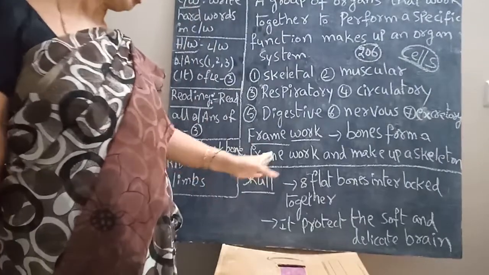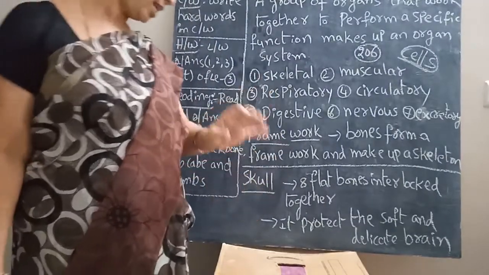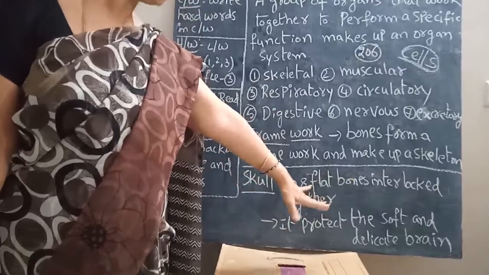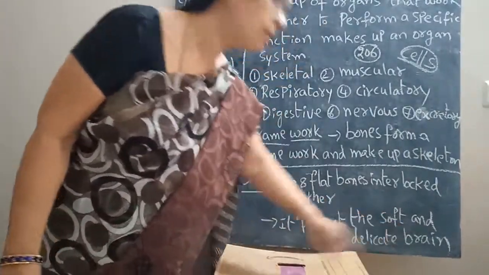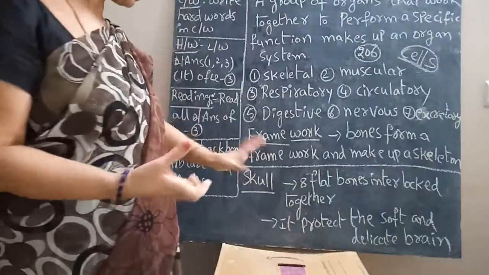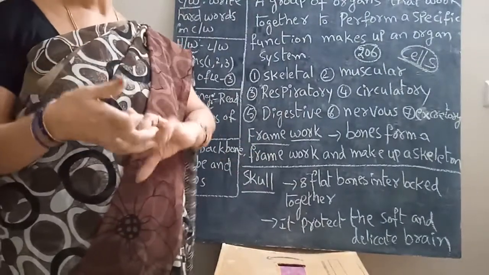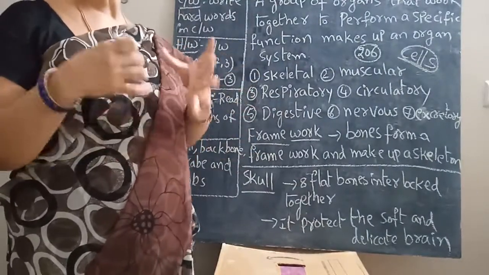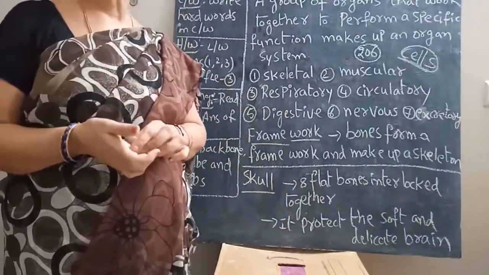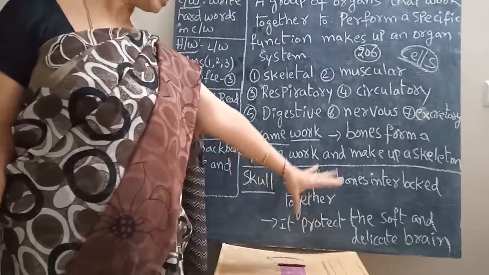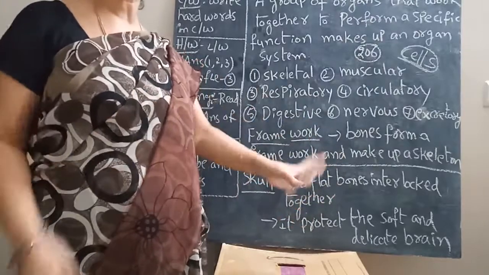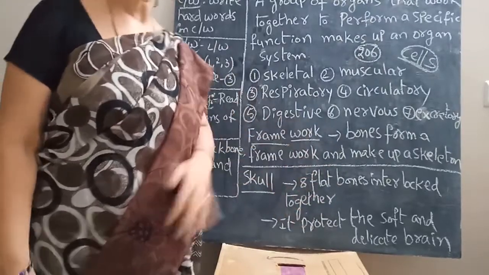Interlocked means they lock together like this. Okay, children, so 8 flat bones are interlocked together, and they protect the soft, delicate brain. The brain is very, very important to our body. Yes or no? Yes. So these 8 interlocked bones protect the soft, delicate brain.